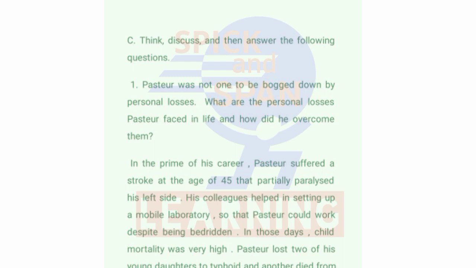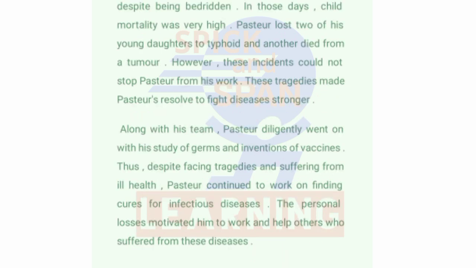Answer: In the prime of his career, Pasteur suffered a stroke at the age of 45 that partially paralyzed his left side. His colleagues helped in setting up a mobile laboratory so that Pasteur could work despite being bedridden. In those days, child mortality was very high. Pasteur lost two of his young daughters to typhoid and another died from a tumor.